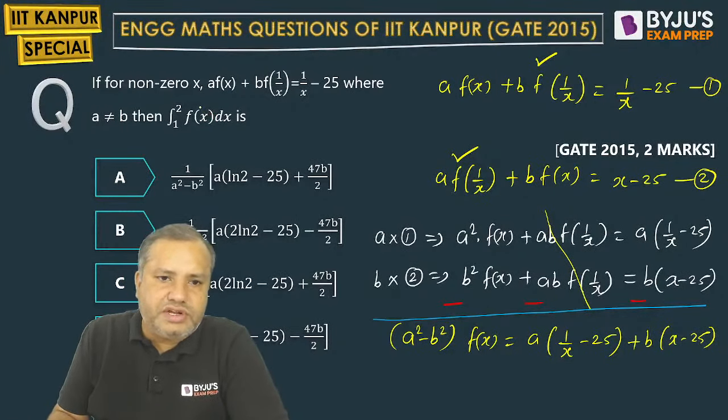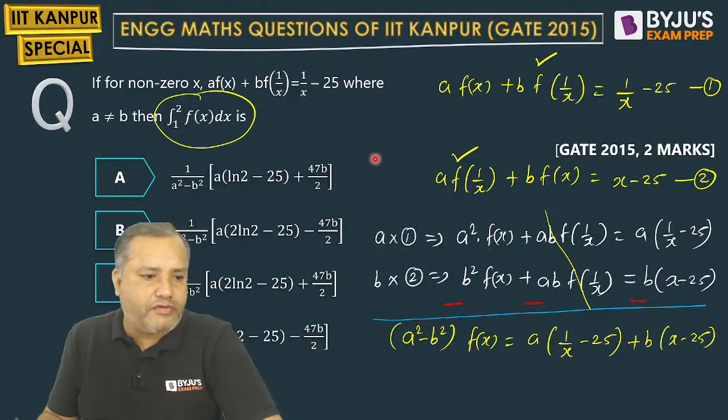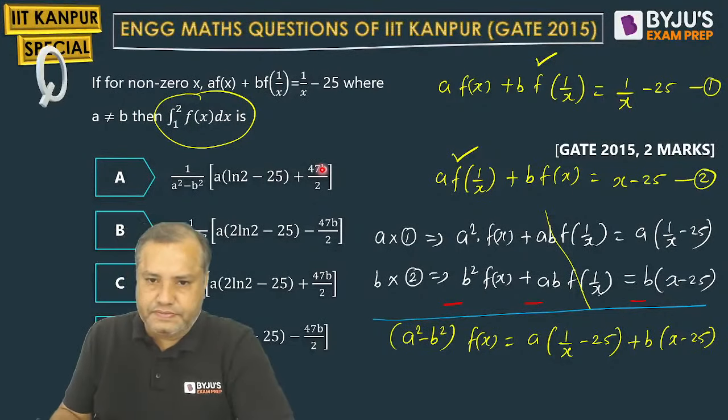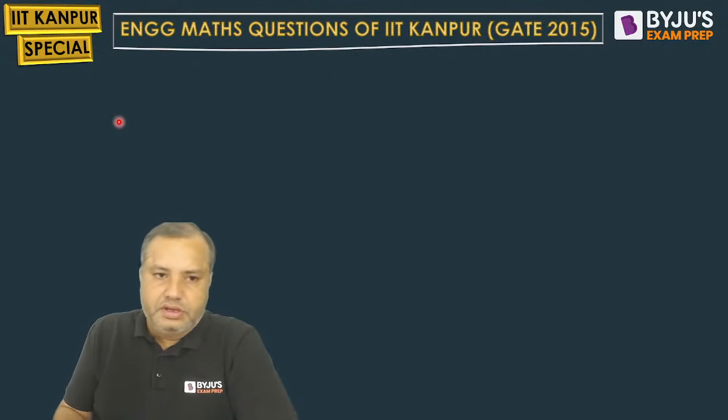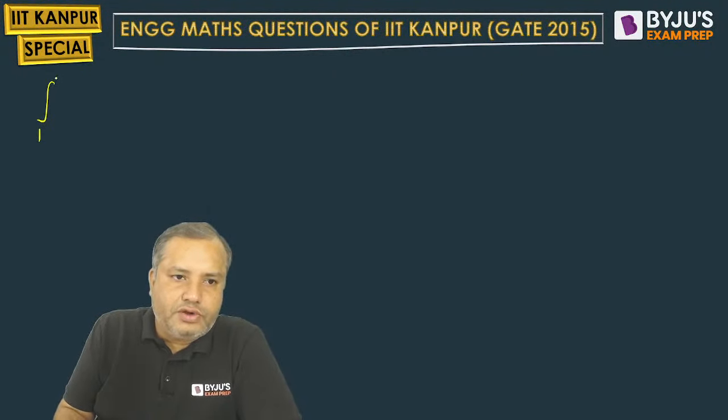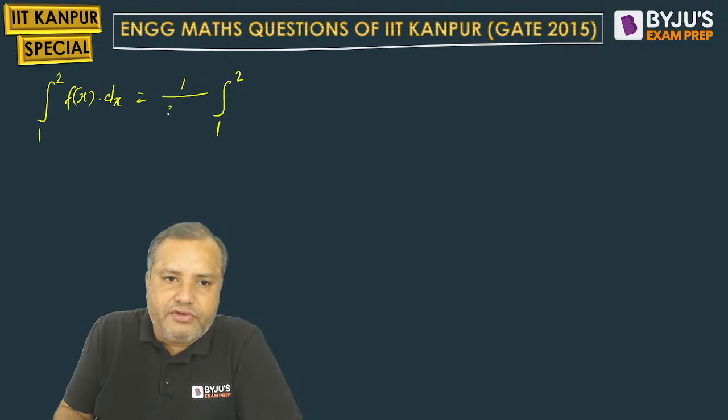Now coming on to this integration, see this integration, 1 to 2 f of x dx. Now let us substitute the value of f of x. F of x is having 1 upon a square minus b square in the denominator.